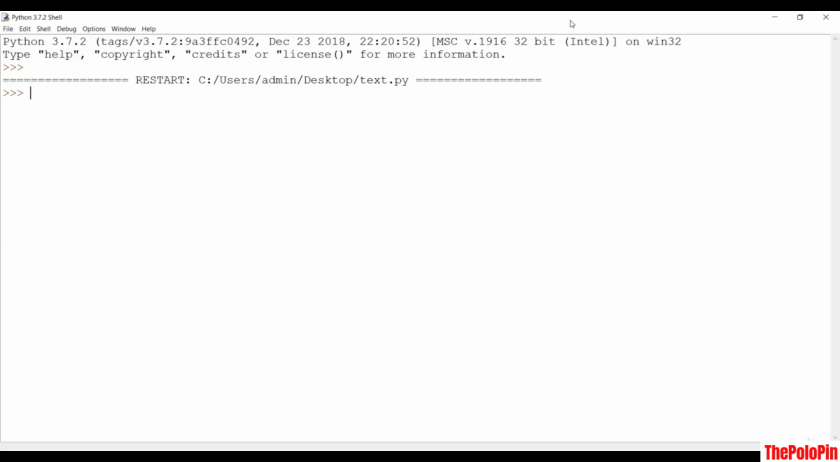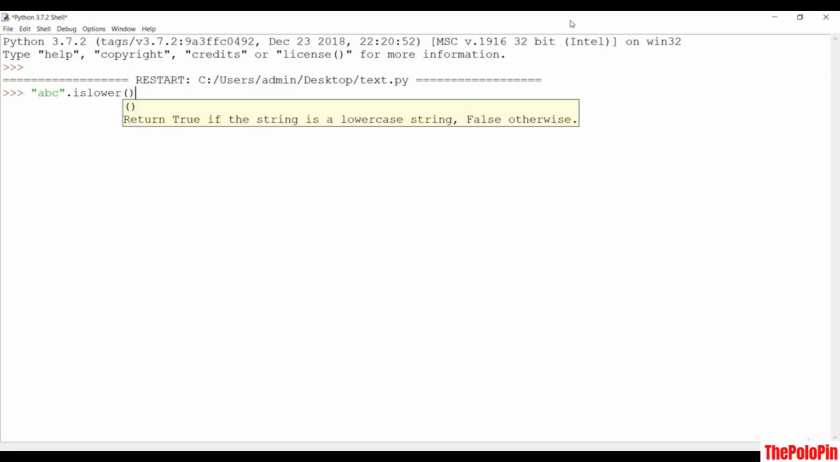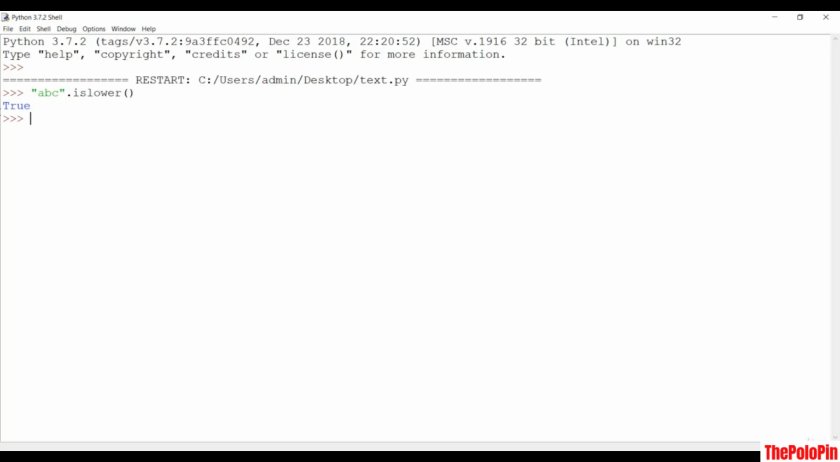Let's see some other functions. So let's say that abc is a string, and let's call the islower method over here. If you do this, then obviously these characters are in lowercase, so it will just return us True. You can also do similar to this, isupper, and it is also going to give us True because that is in uppercase.